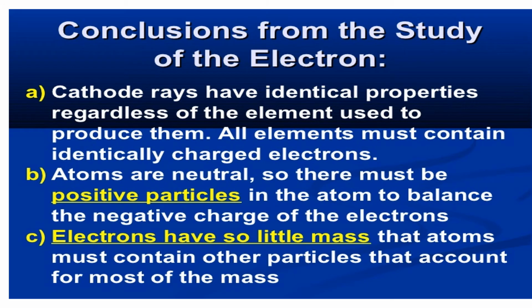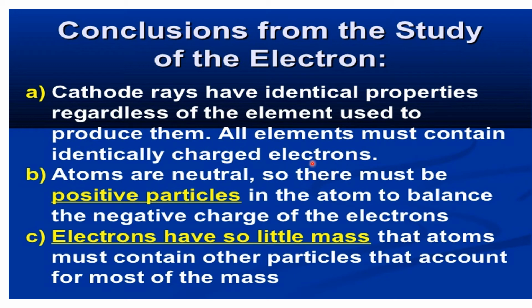The conclusions that were revealed from the study of the electron are: the first point, cathode rays have identical properties regardless of the element used to produce them. It was proved that cathode rays have identical properties with regard to any element. Whatever element is taken, it produces identical particles and possesses identical properties.